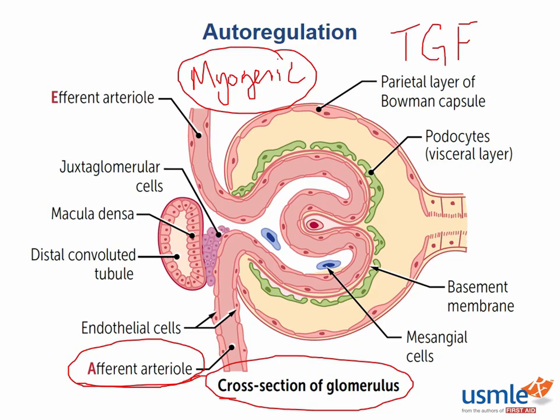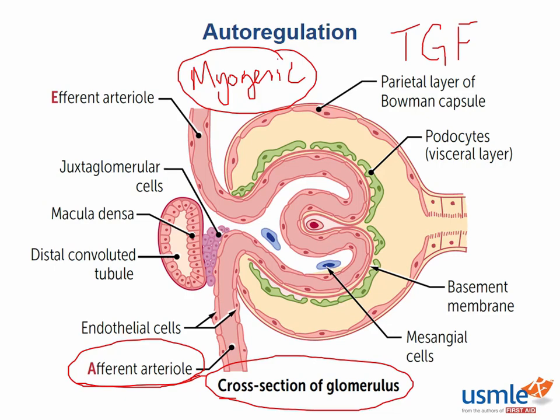So when there's increased blood flow to the kidneys, these stretch-sensitive cells sense that, and in response, they'll constrict in order to tamp down the blood flow to the glomerulus in order to ensure optimal glomerular blood flow. Remember that the glomerulus needs just the right amount of blood flow in order to filter appropriately. If there's too much blood flow, the afferent arteriole is going to constrict in order to reduce that blood flow. If there's too little blood flow, the afferent arteriole will dilate and allow for increased blood flow to the glomerulus.